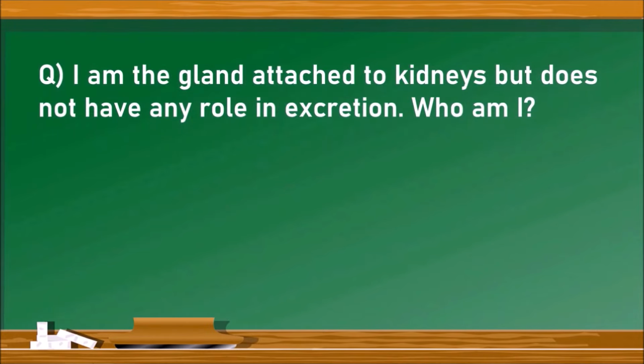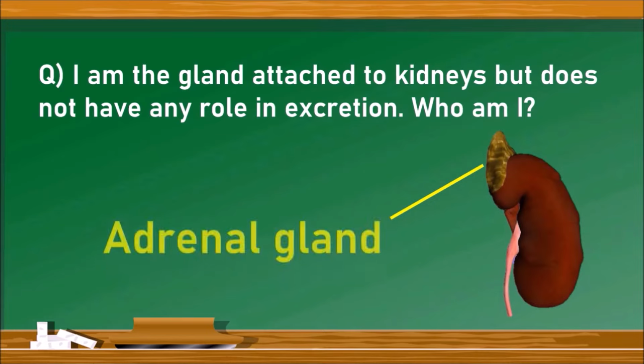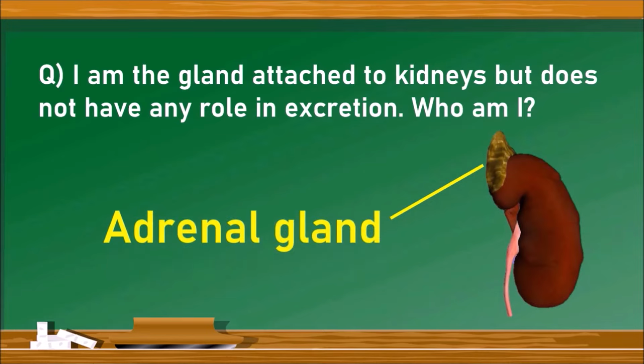I am the gland attached to the kidneys but do not have any role in excretion. Who am I? I am the adrenal gland, which is present on the kidney, but it does not have any role in the excretion process.